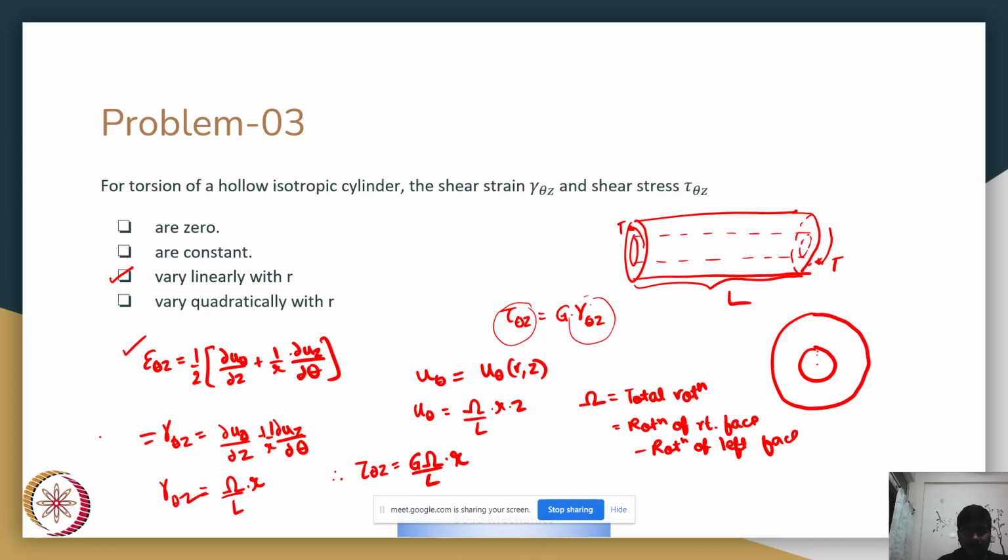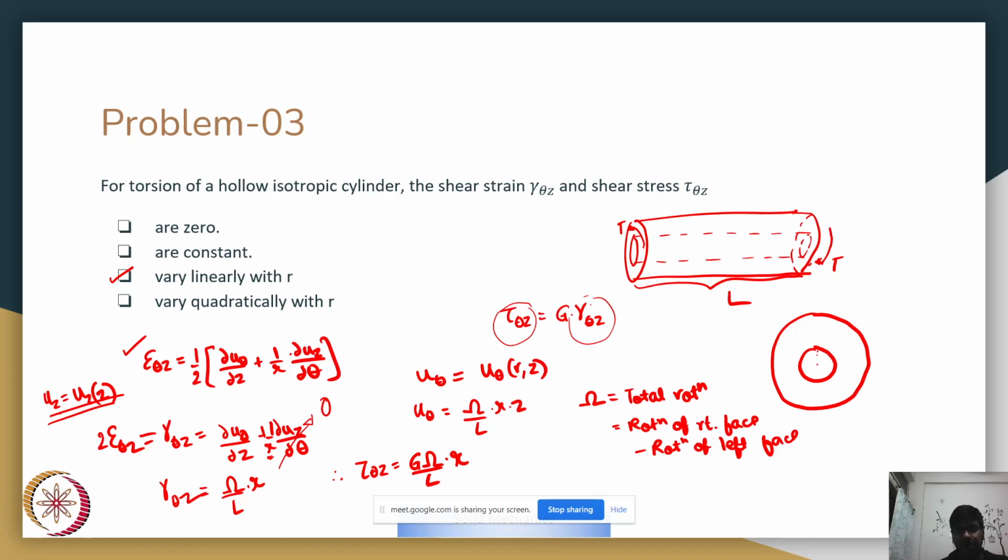Your gamma theta z is nothing but twice epsilon theta z. I missed out this factor. But we know that your u z is only a function of z, right? In the cases that we are looking at. So since u z is a function of z, it has no partial with respect to theta. Therefore, this whole term goes to 0.